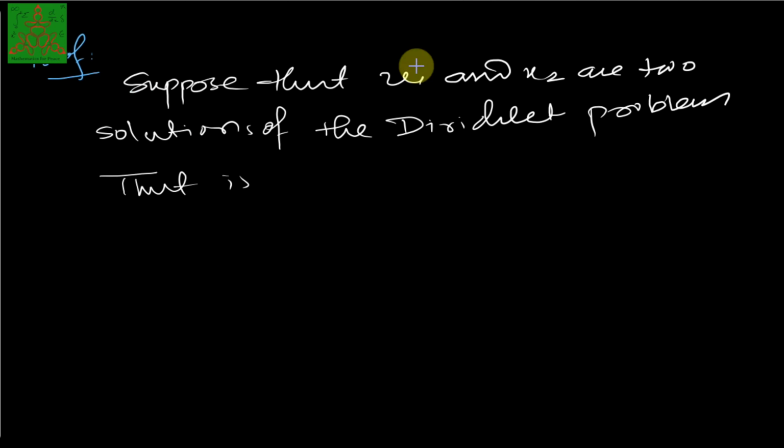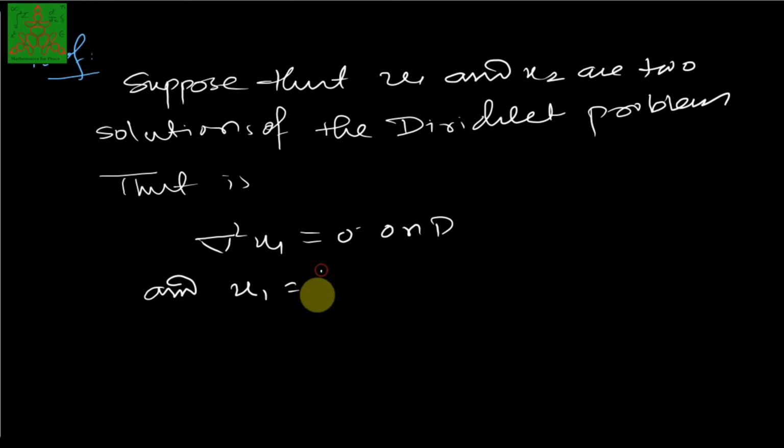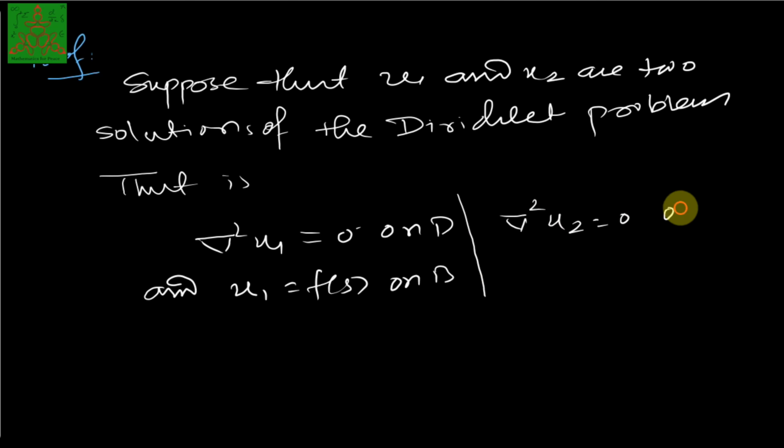Therefore, what we can say is del square u1 is equal to 0 on D, and u1 is equal to f of s on B. Another problem we can state is del square u2 is equal to 0 on D and u2 is equal to f of s on B. So there are two functions which satisfy the Dirichlet problem. That means they are the solutions of the Dirichlet problem.